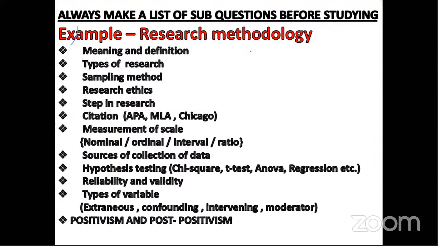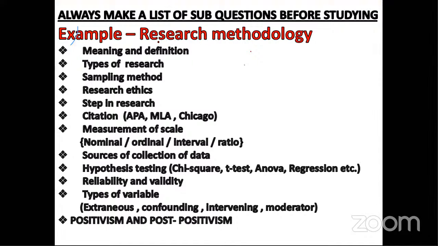Now, just 1 second. Whenever you are starting your studies for any competitive exam, or let's say if I talk only for NET SET exam, research methodology is a common subject for all the streams: science, computer science, biology, commerce, management. So what you have to do is always make a list of sub questions before studying.